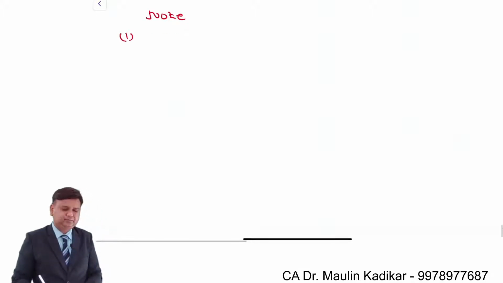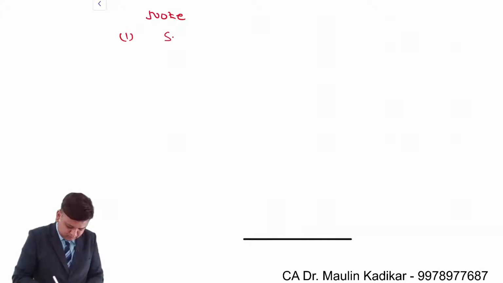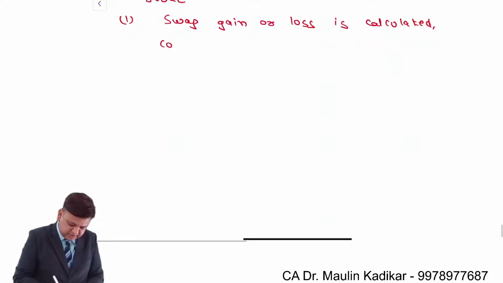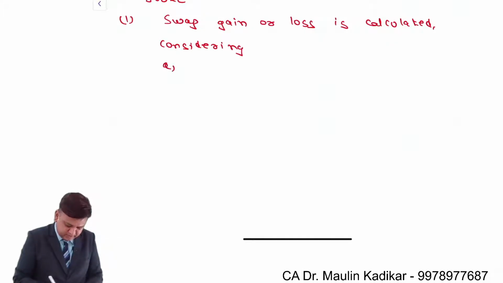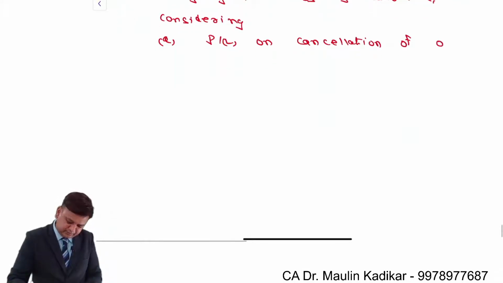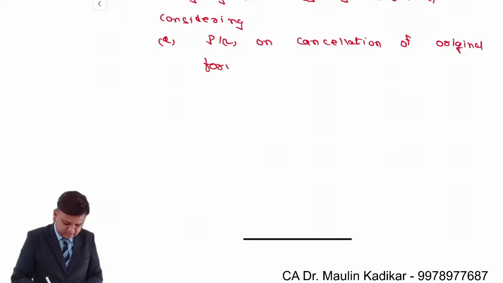First point, swap gain or loss is calculated, considering A, profit or loss on cancellation of original forward contract.